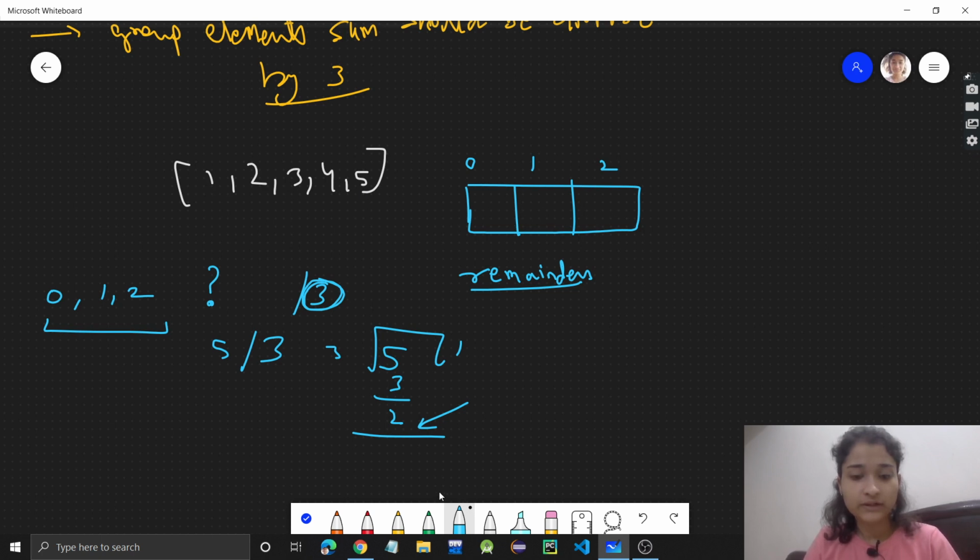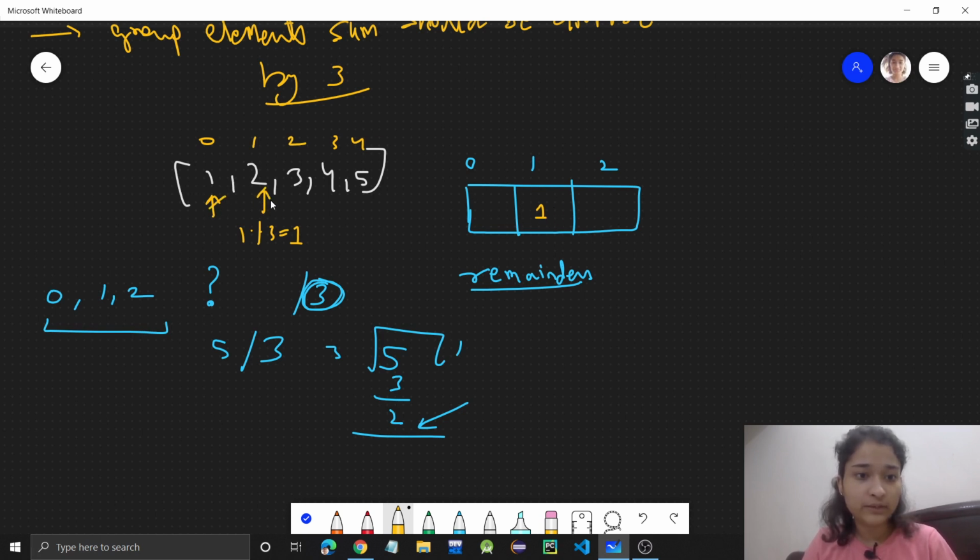So see what we'll be doing. Just first of all understand, guys, and then you will understand why we are doing this. This is a new concept and it will be very helpful. I'll do indexing here. First of all, we start traversing from here. We calculate the remainder. 1 when divided by 3 will give us remainder 1 only. So here I will have count 1. So remainder 1 has count 1.